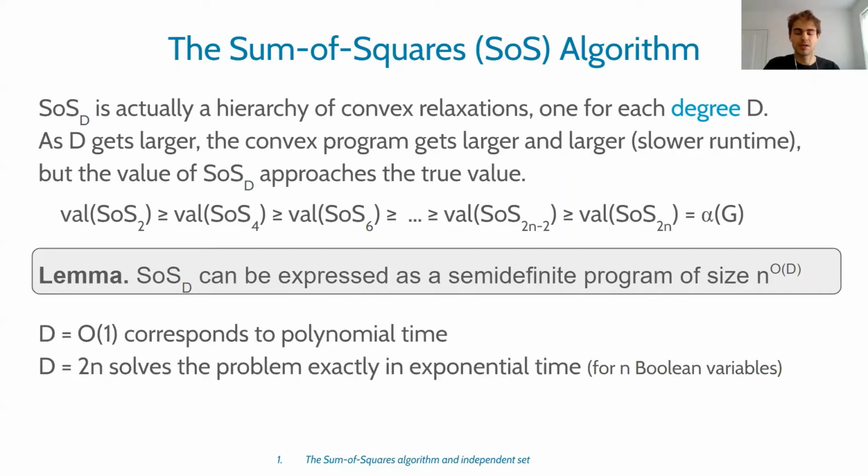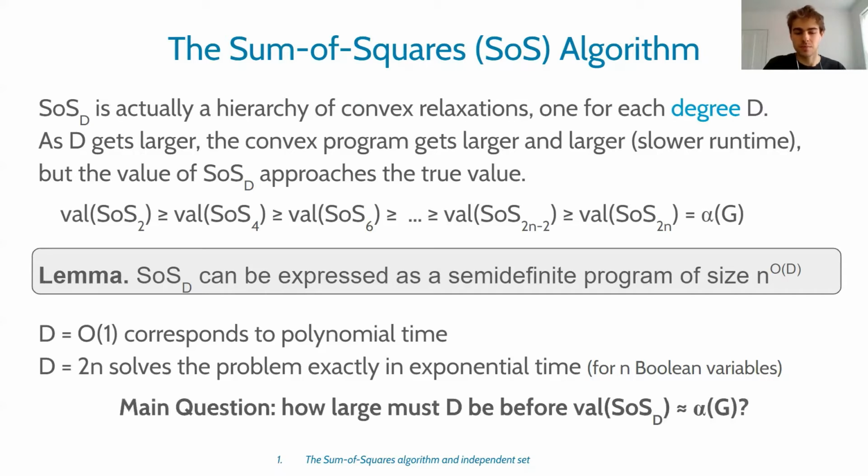So what this means is that constant degree SOS corresponds to a polynomial time, polynomial size semi-definite program, and degree 2n solves the problem exactly, but it requires exponential time. So the main question that we're interested in is how large must the degree be before the value is good, before it approximates the true value of the optimization problem.